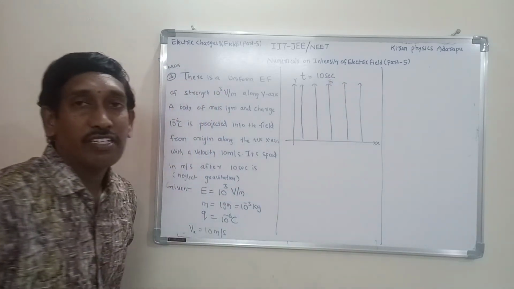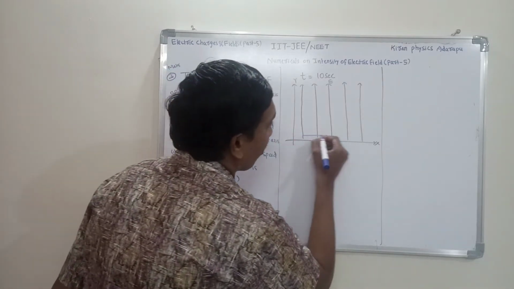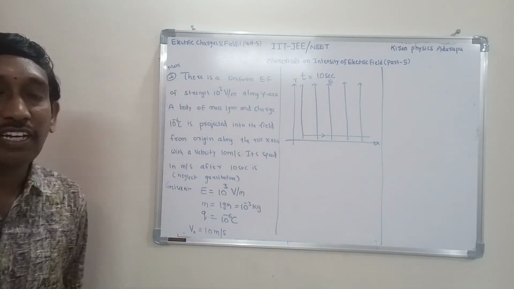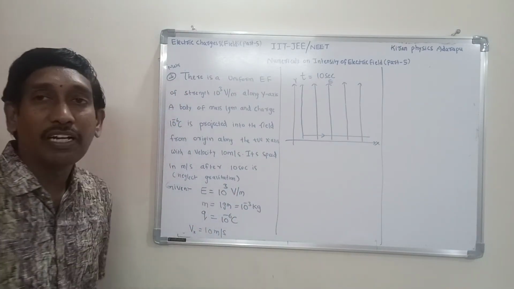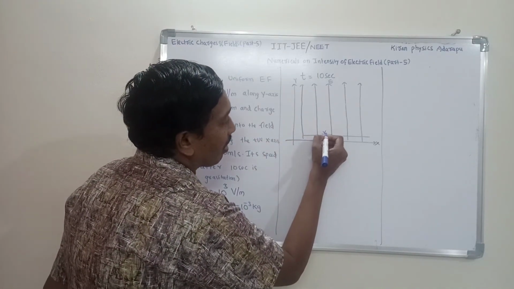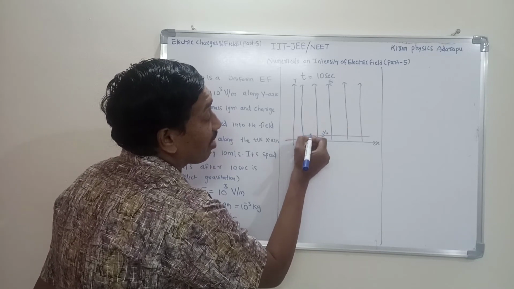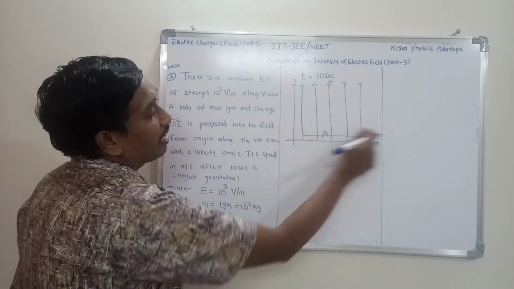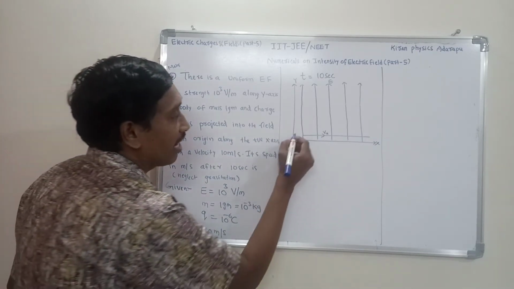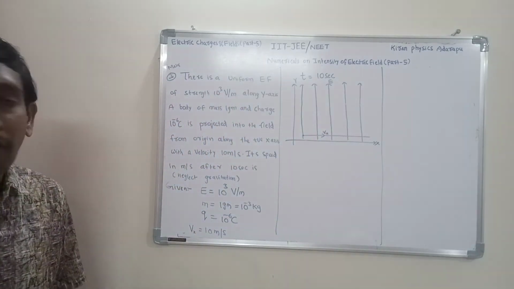Now, one charged particle moves along the x-axis in this way with some velocity. What is the velocity given? 10 meter per second. So along the x-axis its velocity is Vx, and along the y-axis what is its velocity? It is moving along the x-axis, so along the y-axis its velocity is 0. That means at the initial point and at any point this velocity is 10, uniform motion here.